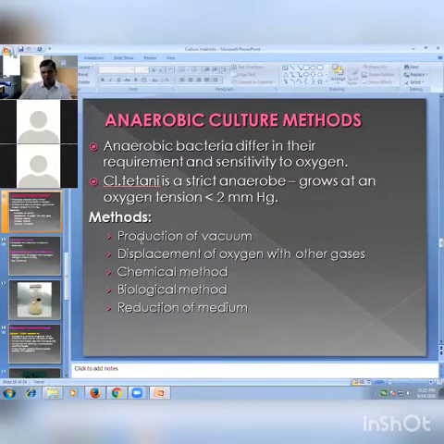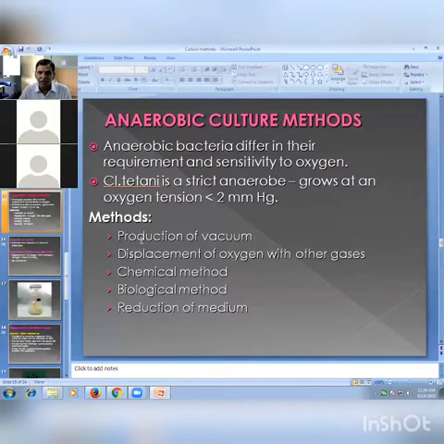Now the most important is anaerobic culture methods, which we apply for the growth of anaerobic bacteria. Anaerobic bacteria means those bacteria which grow in the absence of oxygen. Well-known examples are Clostridium tetani, Clostridium welchii, Clostridium botulinum, and anaerobic bacteroides. Anaerobic bacteria differ in their requirement and sensitivity to oxygen. Clostridium tetani is a strict anaerobe.